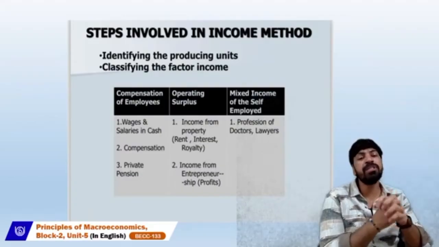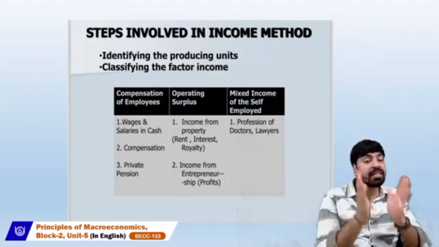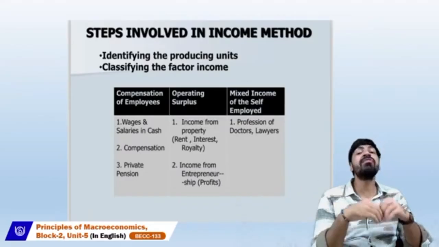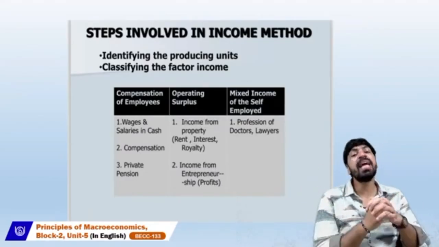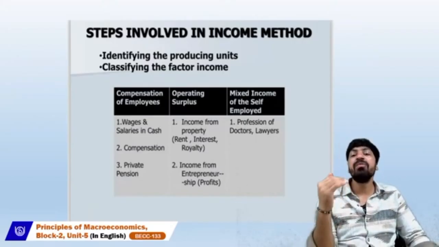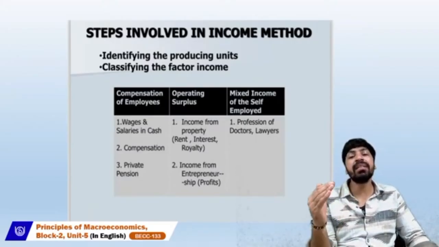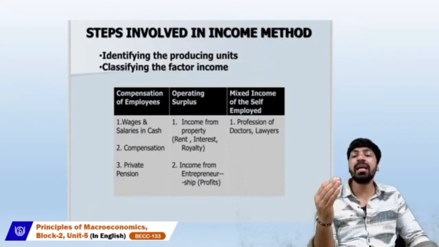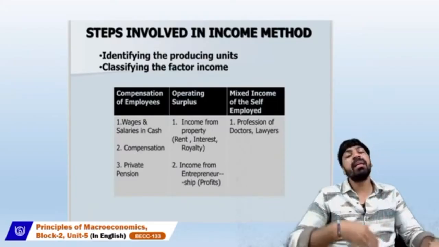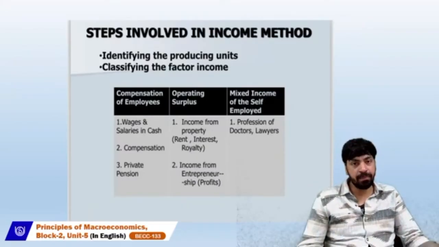For compensation of employees, you need to classify the various items which come under it. You need to find the various items which come under the operating surplus, and the various items which come under the mixed income. Once you add these three incomes, it becomes factor income.